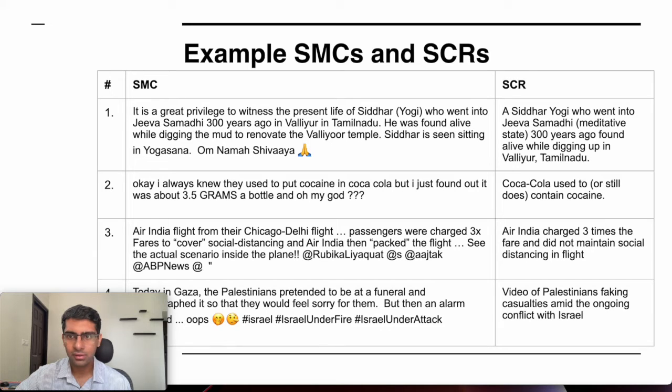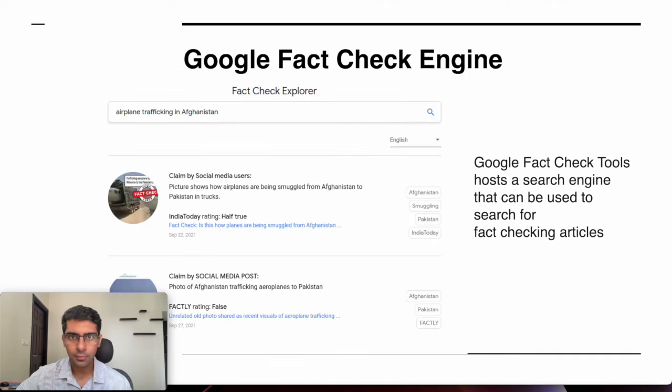So if you notice, the social media claims are extremely noisy in nature because they have been taken from Twitter, and the reviews are very clean because they have been written by journalists. The Google fact checking engine is another tool that is being used in this work. It is a search engine that can be used to search for fact checking articles, and it is constantly updating itself with the latest articles around the world in different languages.